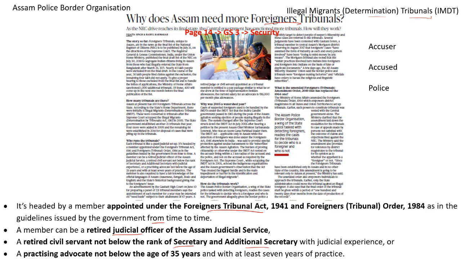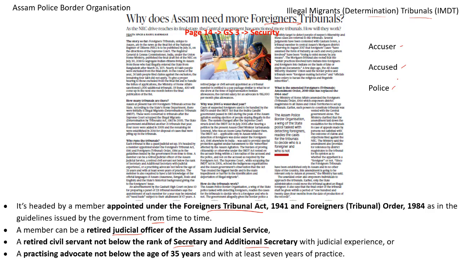Another key issue with respect to the IMDT Act is with respect to the accuser, the accused and the police. Let's say I am a person who is staying in Assam. I am an accuser saying that my neighbor is the accused and he is an illegal immigrant.